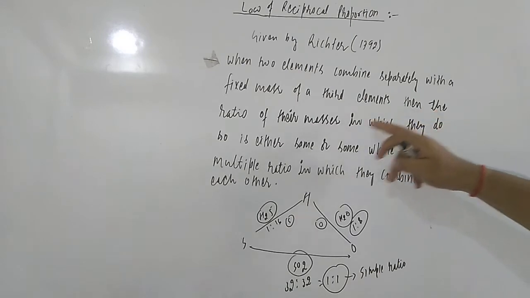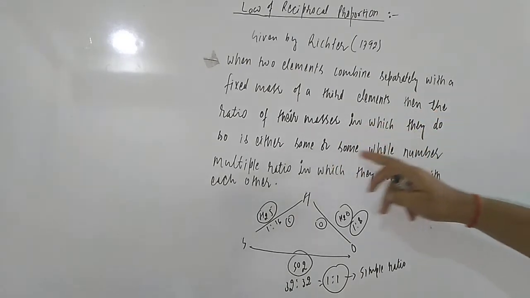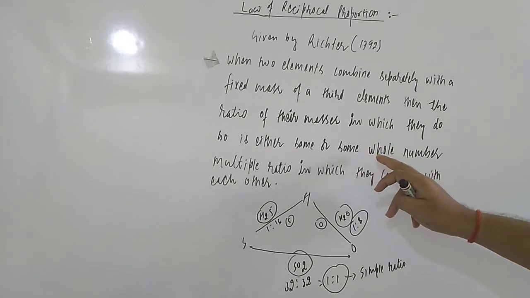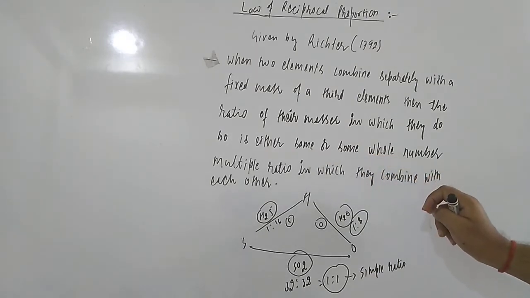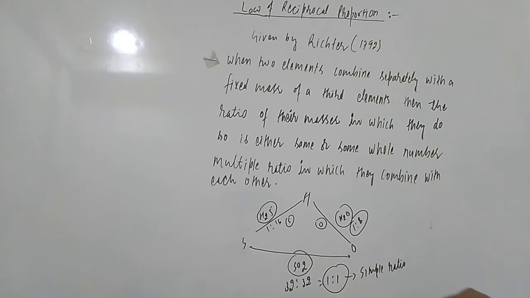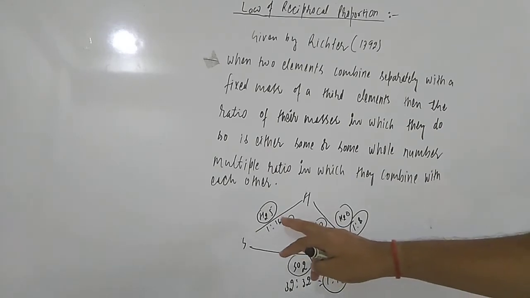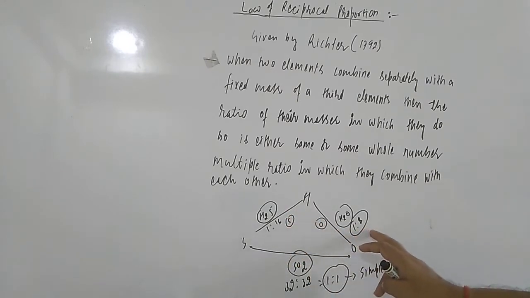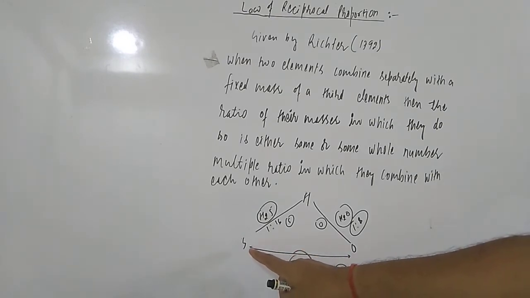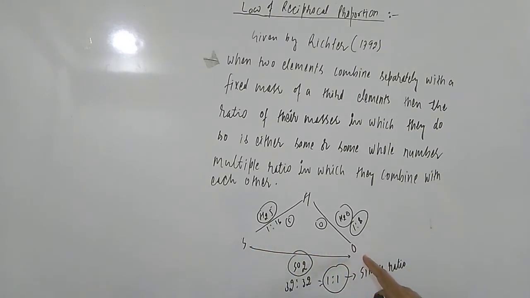Then the ratio of their masses in which they do so is either the same or some whole number ratio, a multiple ratio in which they combine with each other. Now they are saying that after combining they are giving some ratio. When you are talking about the third element, the third element sulfur is combining with oxygen, then it is forming SO2. So that is the product that is forming. They should have the fixed number ratio.